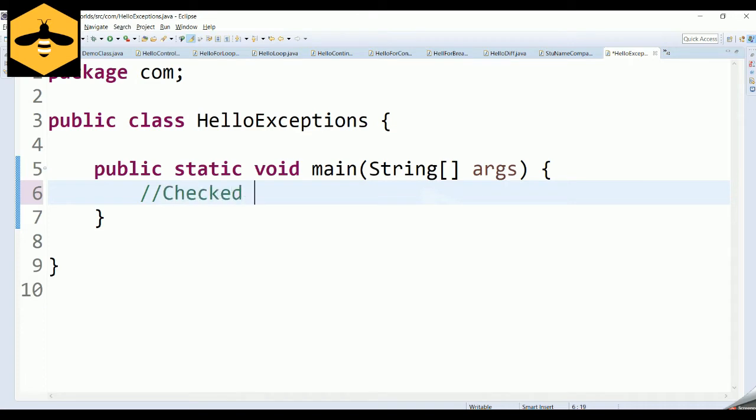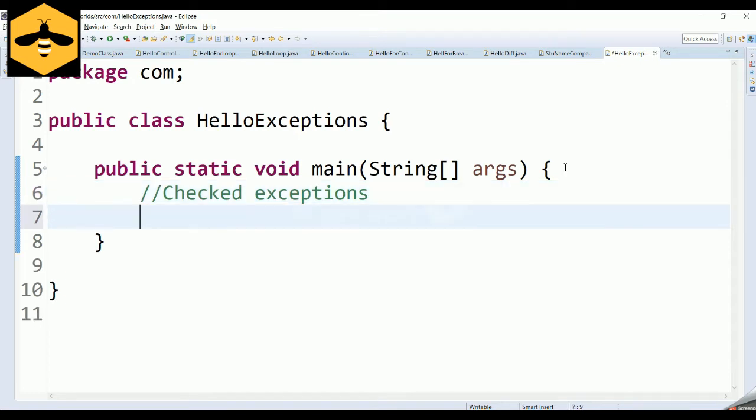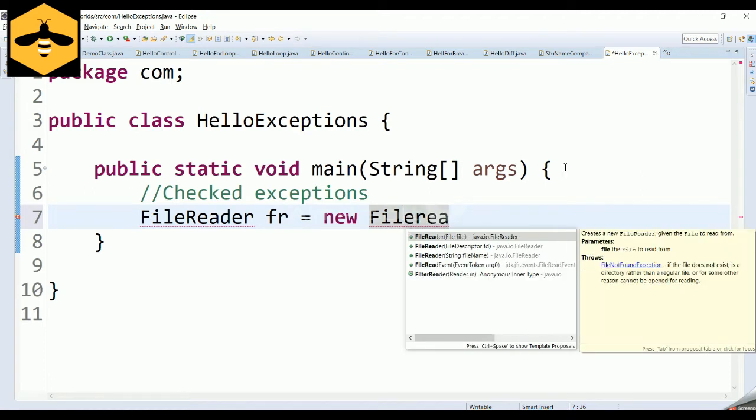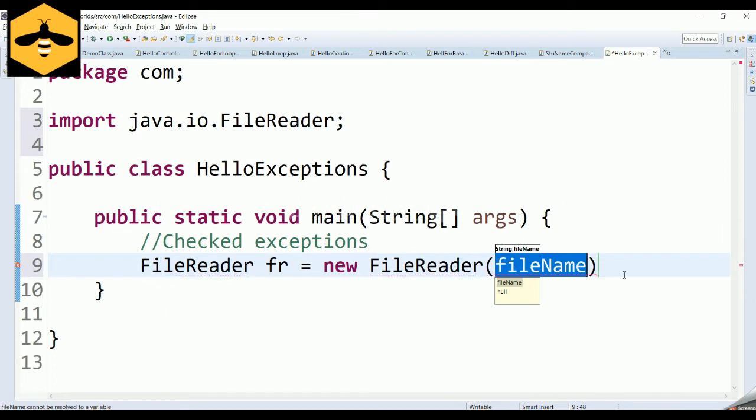Let's check out an example for checked exceptions in Java. As I told earlier, these are the exceptions that happen during your compile time. So how does it happen? Let's quickly write code for a FileReader, fr equal to new FileReader. FileReader is something that is used for reading a particular file. So I'm creating an object for a FileReader and I'm trying to give in the file name. Imagine I'm giving a dummy file name.